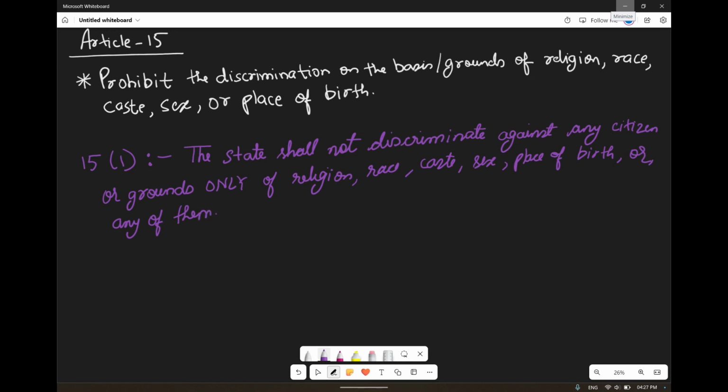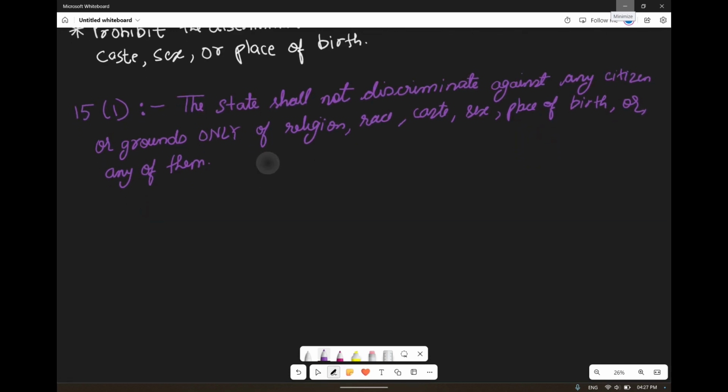Now this right that has been mentioned is enforceable against the state only.